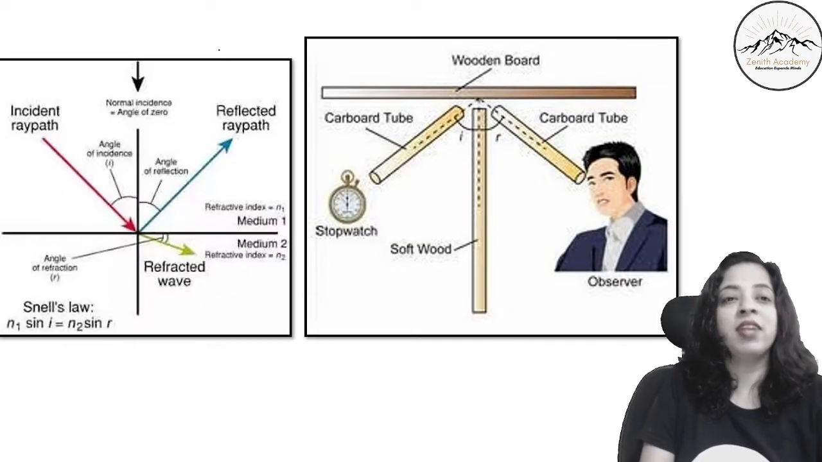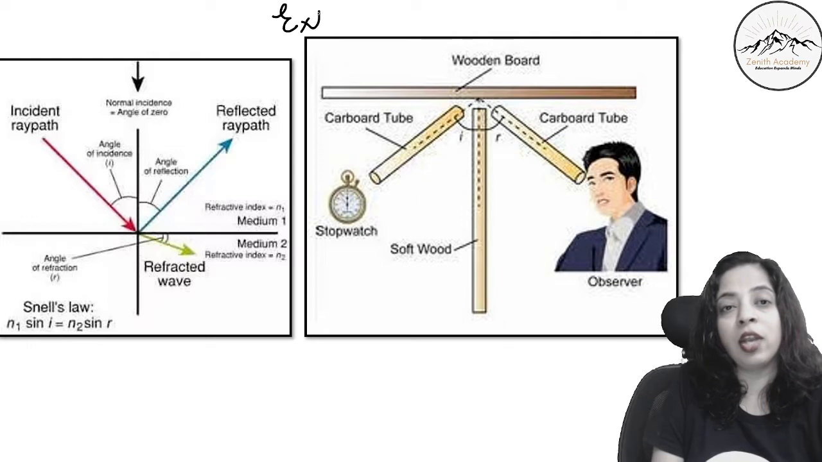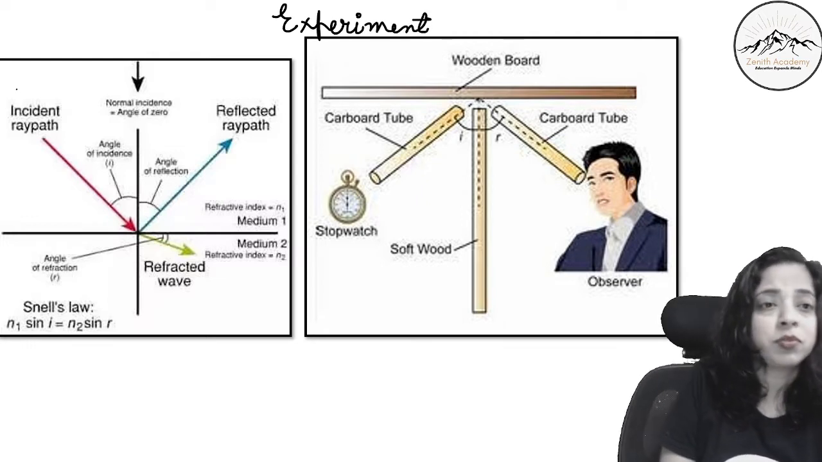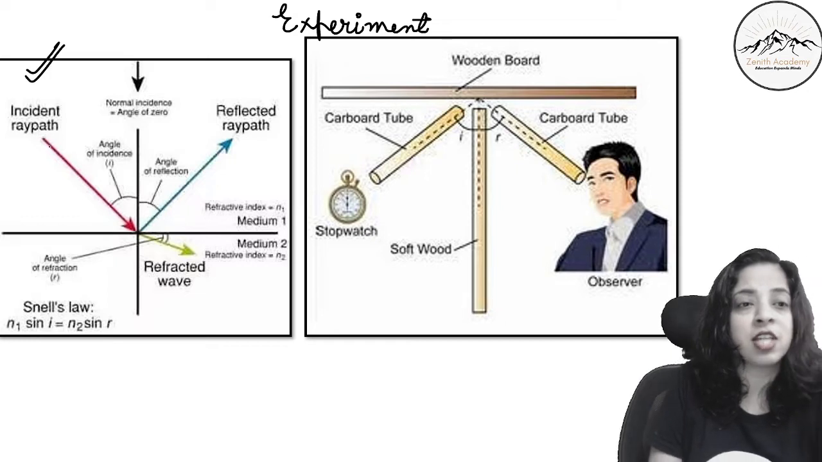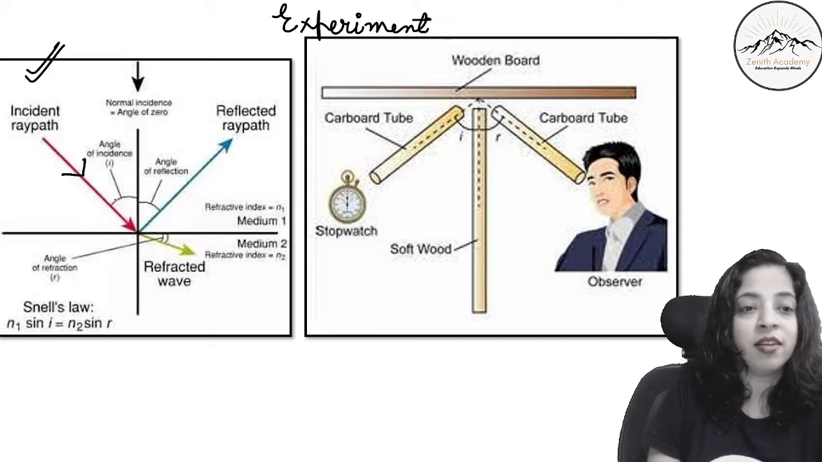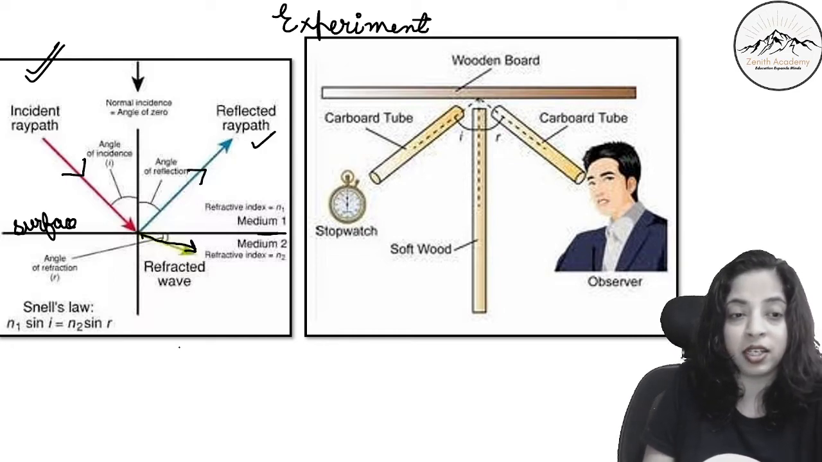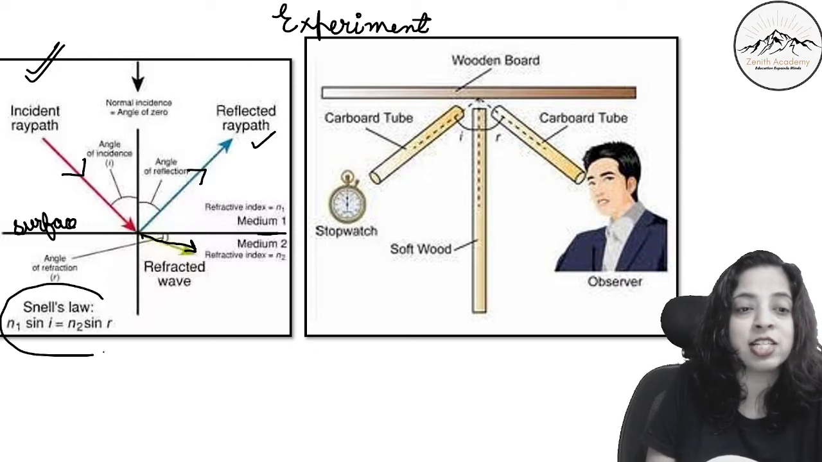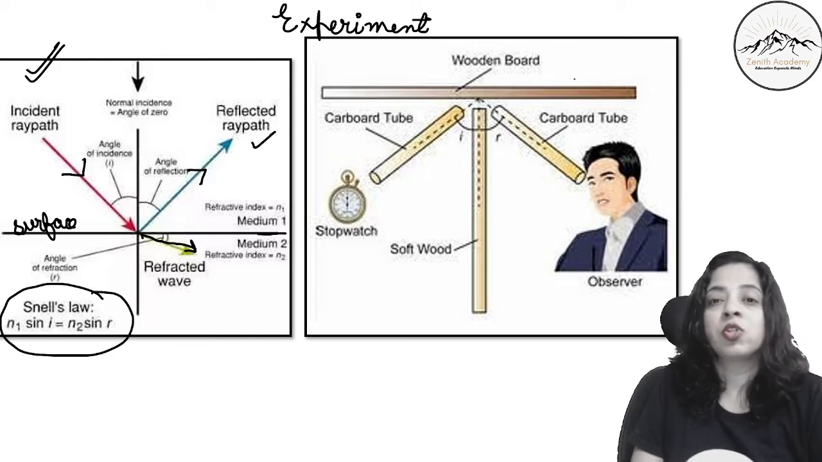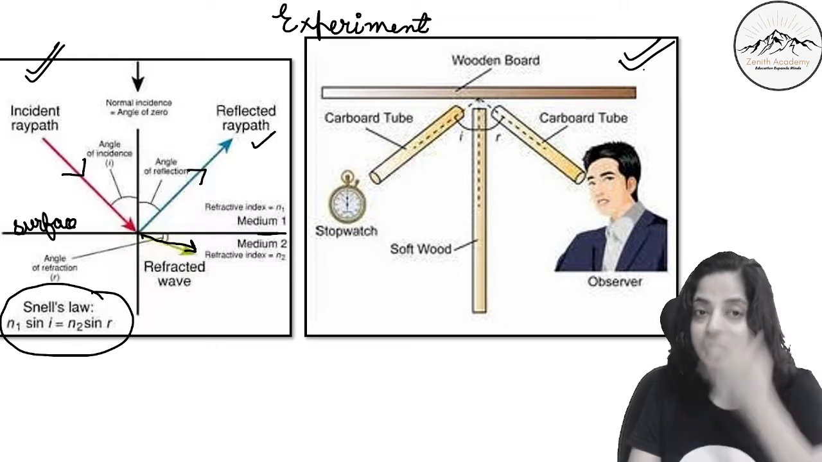Now you must have done this experiment in your lab. If you have not done it, please understand it here. This is what I have taught you just now. This is the incident ray when it reaches the surface, the surface separating the two media. Some of it gets reflected like this and some of it gets bent, and this is the refracted wave. So it follows Snell's law and everything. Here is the experiment which shows this.